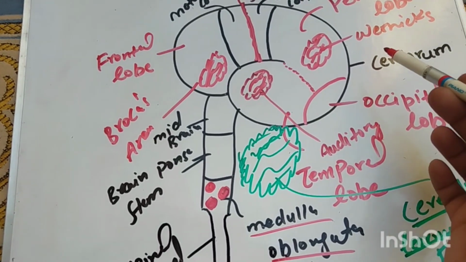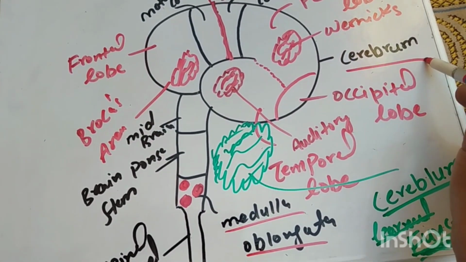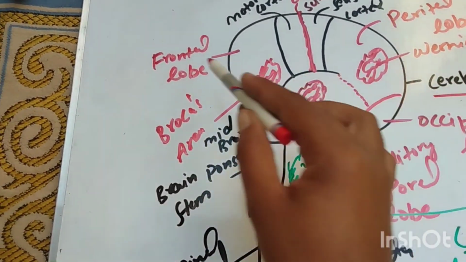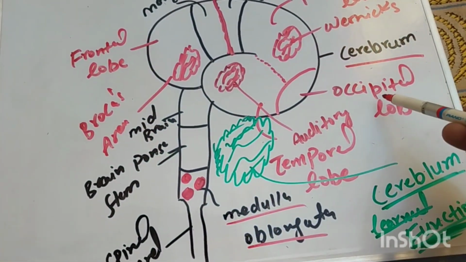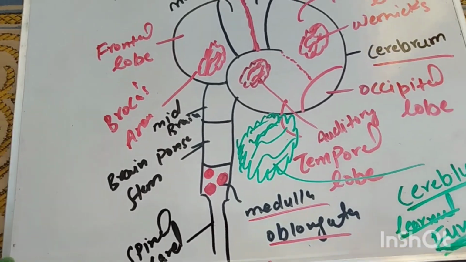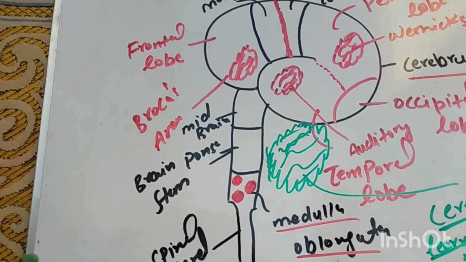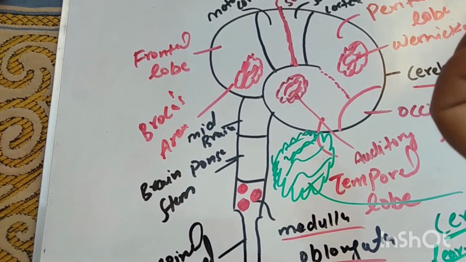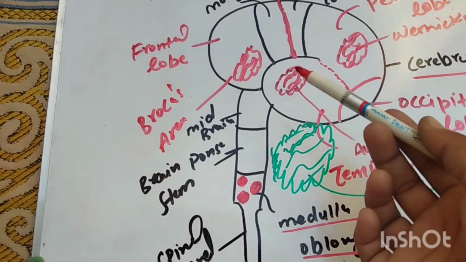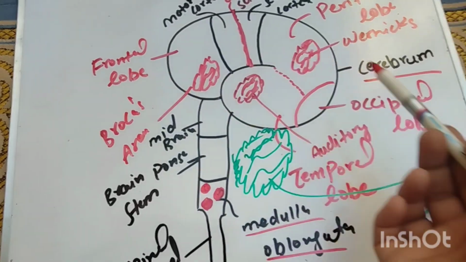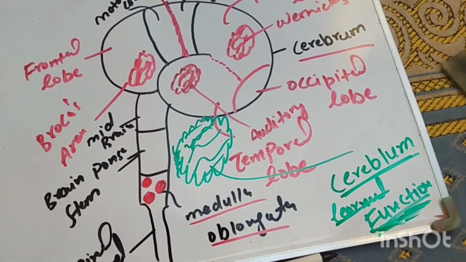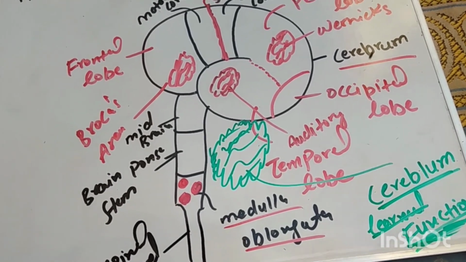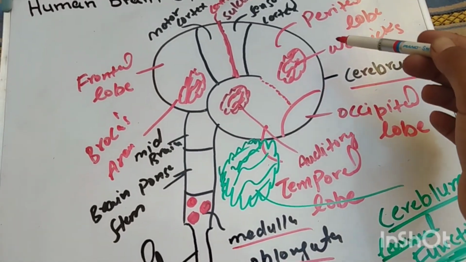The large upper part of the brain is the cerebrum. The cerebrum is divided into four lobes: frontal lobes, parietal lobes, occipital lobes, and temporal lobes. The frontal lobe is present in the front of our skull and controls our eye movement and our seeing. The occipital lobe, present behind the frontal lobe, makes the image of the things we have seen with the help of our eyes.